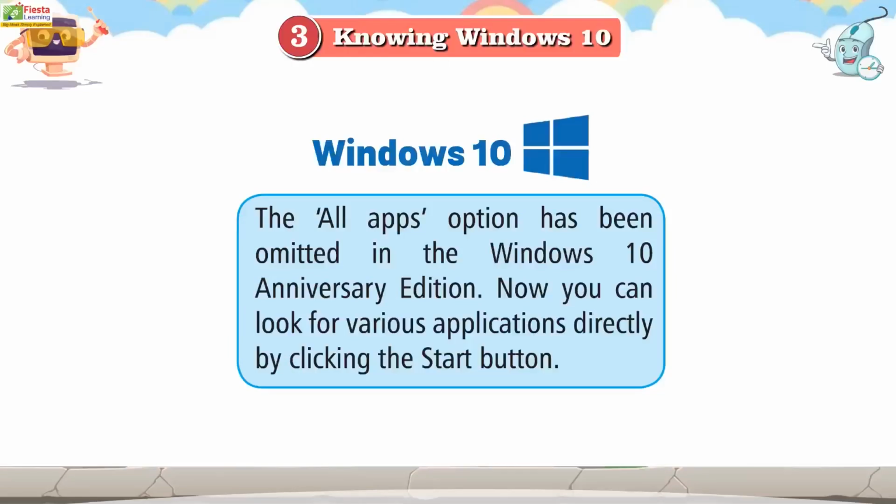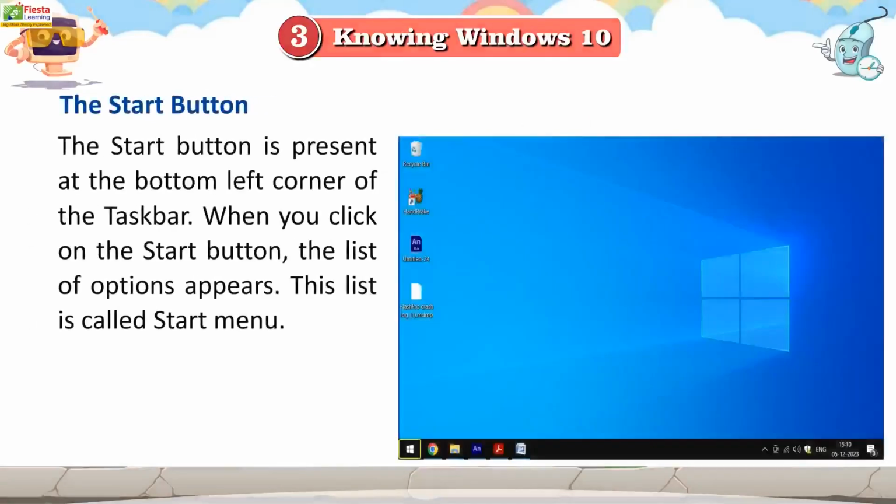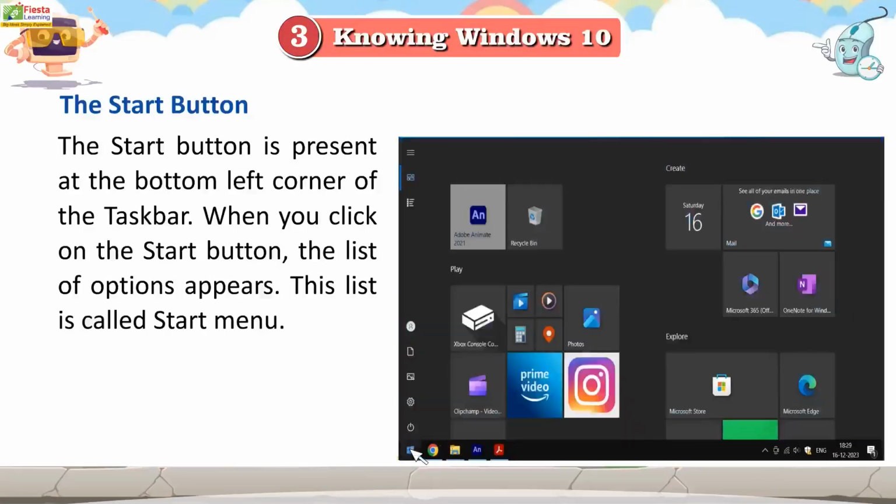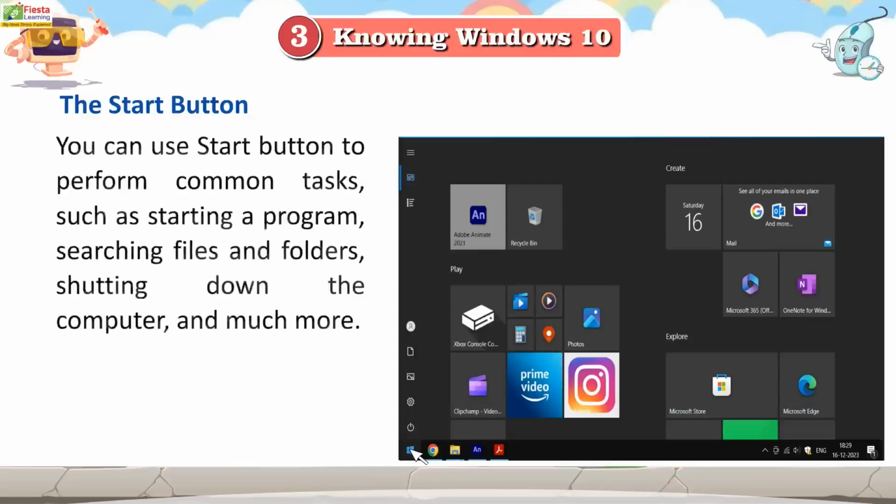Now you can look for various applications directly by clicking the Start button. The Start button is present at the bottom left corner of the taskbar. When you click on the Start button, the list of options that appears is called the Start menu.